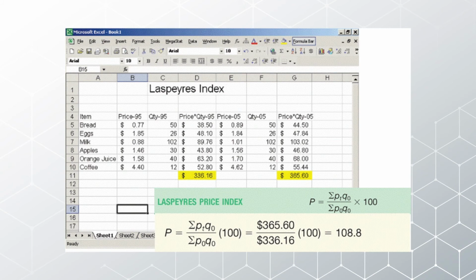So we see in yellow that the total for the old year is 336.16, and the price and quantity multiplication for the new year comes to 365. So this is sigma Pn Q0 divided by sigma P0 Q0, and when we put it in the formula, the value comes to 108.8. This is called the Laspeyres price index and is calculated this way.